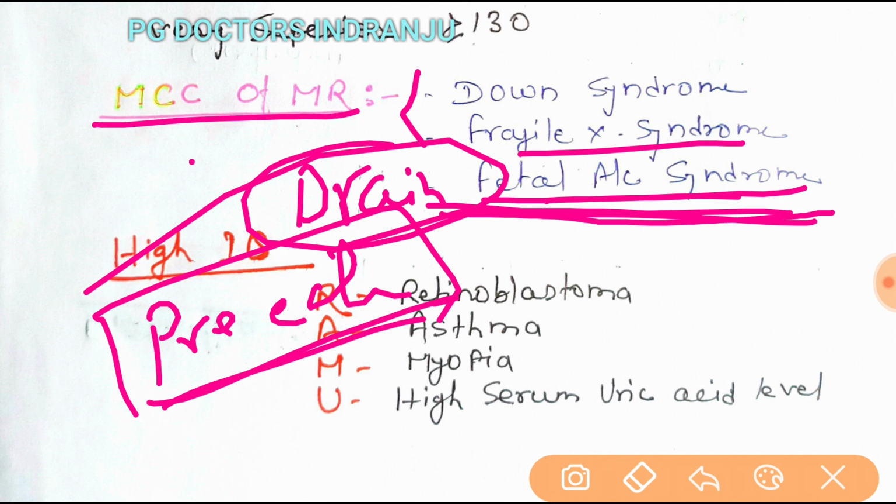Another is hypothyroidism, which can be treated easily. These are the treatable causes of mental retardation.